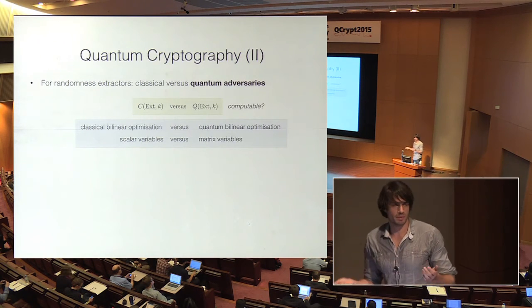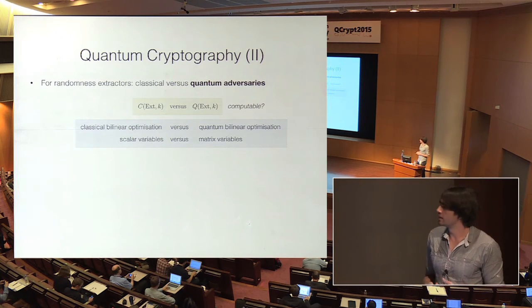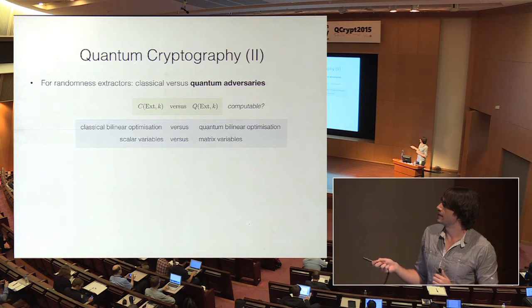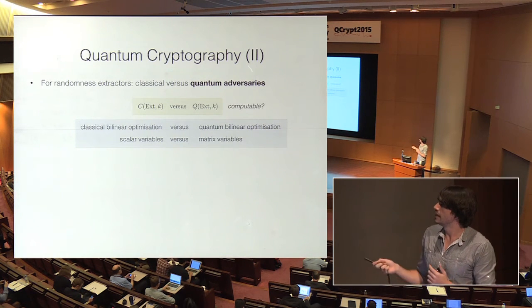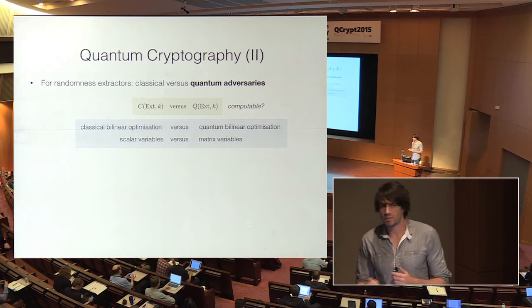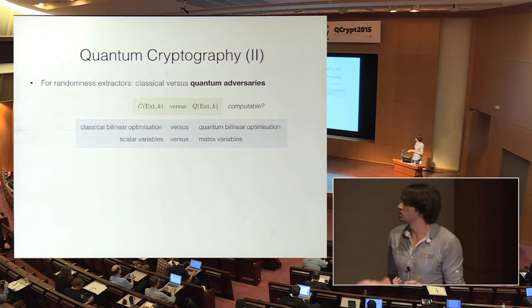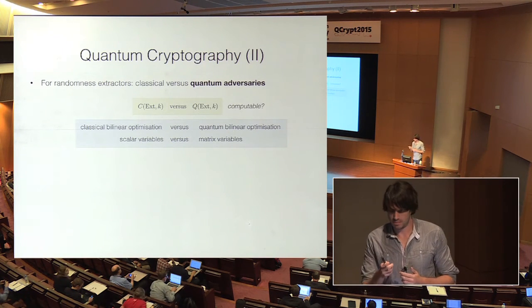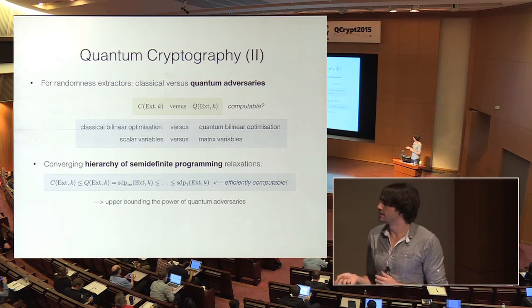Okay, so what we show in our paper is that, in a very similar way as in the channel coding example, one can write the classical value of the extractor as a classical bilinear optimization and the quantum value as a quantum bilinear optimization, where these two programs are the same, just one time one has scalar variables and one time one has matrix variables. And then one can again apply the same idea.